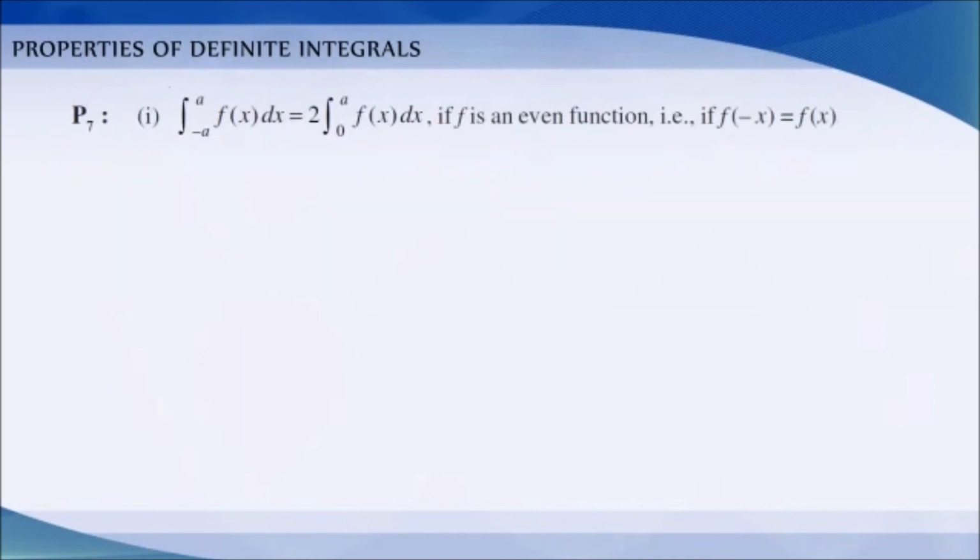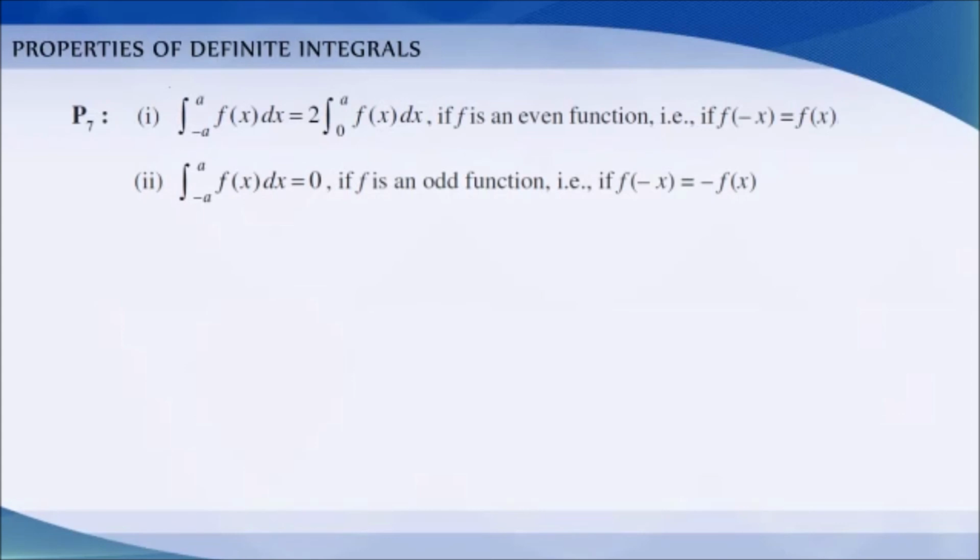Integration of minus a to a f of x dx is equal to 2 times integration of 0 to a f of x dx if f is an even function, that is, if f of minus x is equal to f of x. Integration of minus a to a f of x dx is equal to 0 if f is an odd function, that is, if f of minus x is equal to minus f of x.